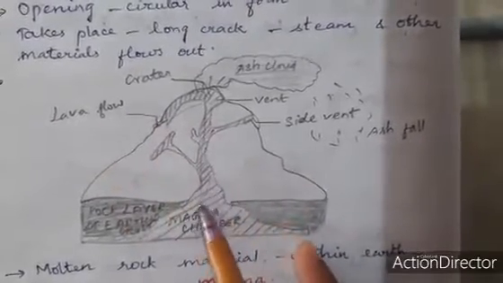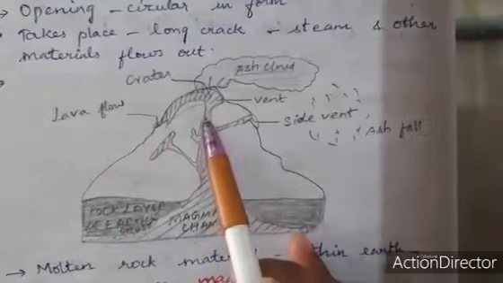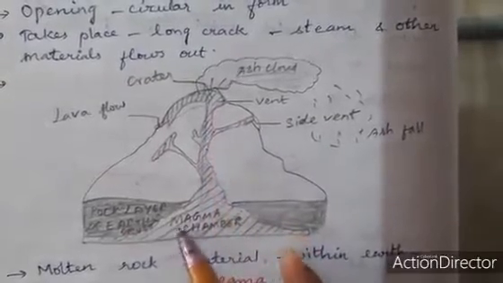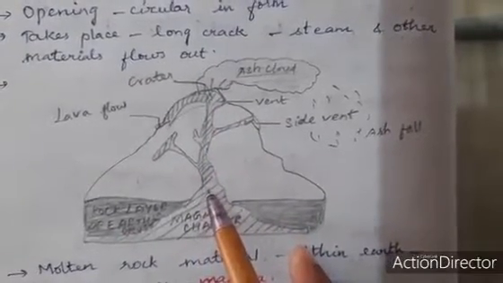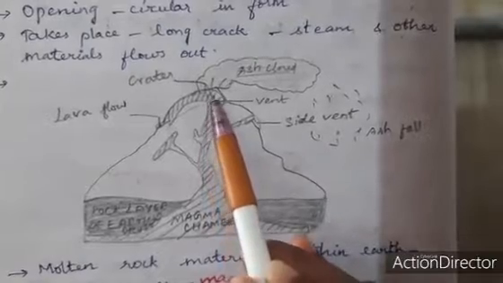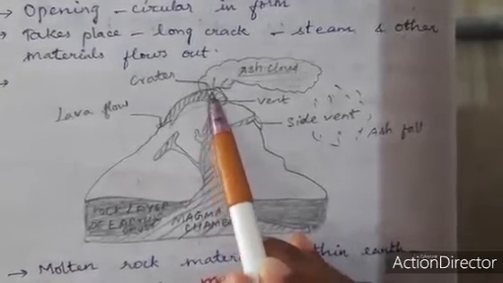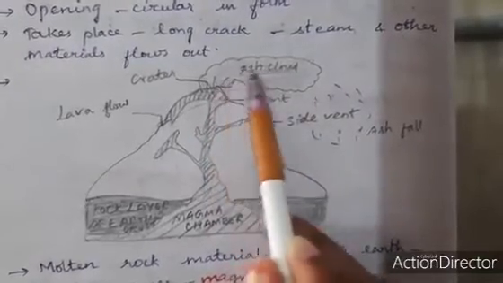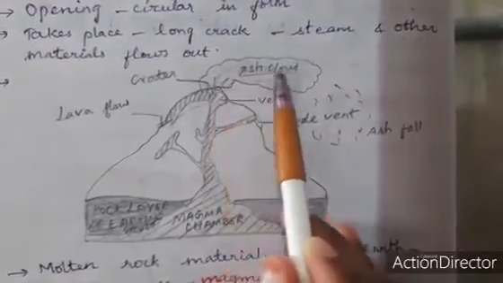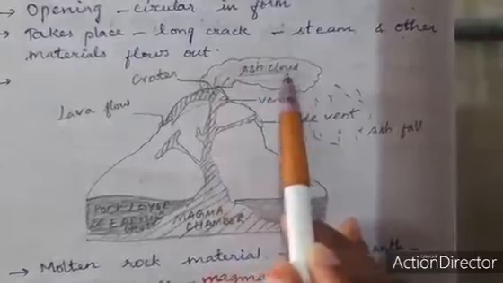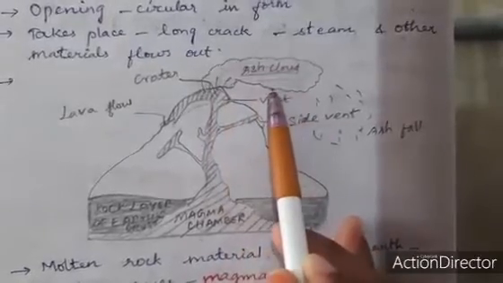This takes place through a long crack, and other materials flow out, like an ash cloud, which is circular in form.